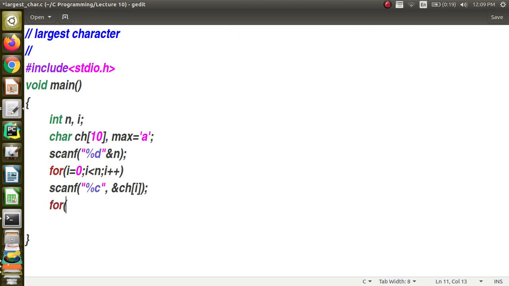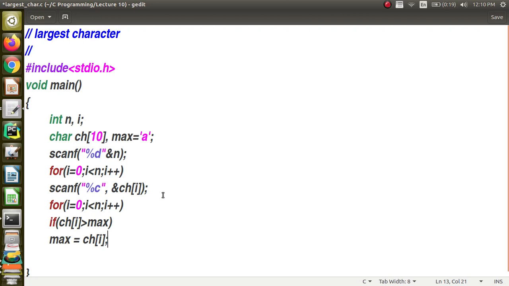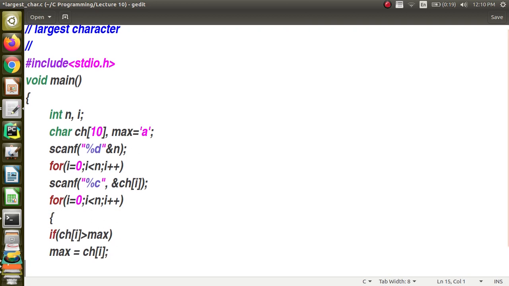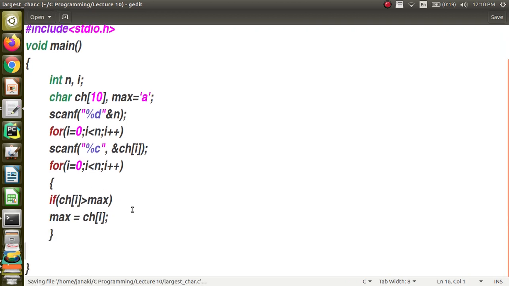So let me write: for i, again iterating through the array. For i equal to 0, i less than n, i plus plus. What I am going to do is, if ch of i is greater than max, then I will change the value of max. Max is equal to ch of i. This is fine, because this for contains only one statement to be executed, that is an if. If you are not comfortable, braces are not required, but if you put them also, no problem. That's not going to create any issue.